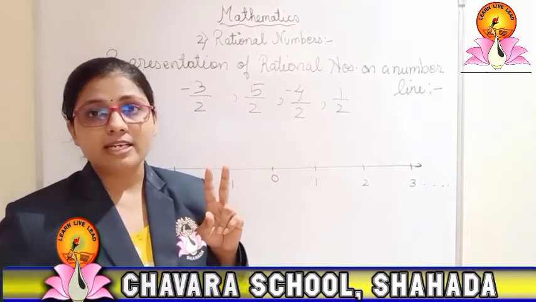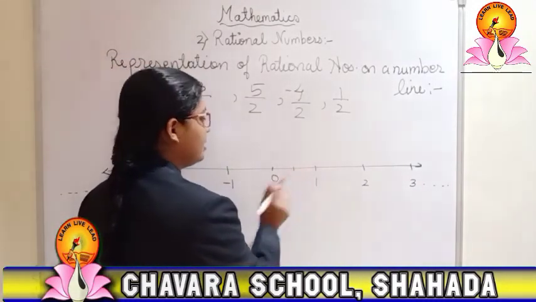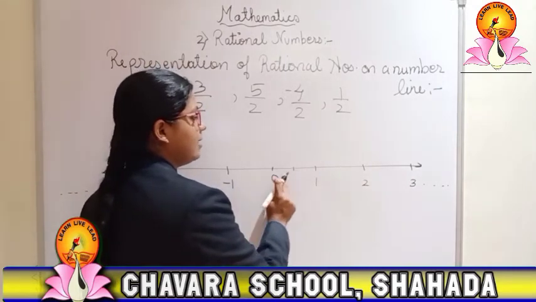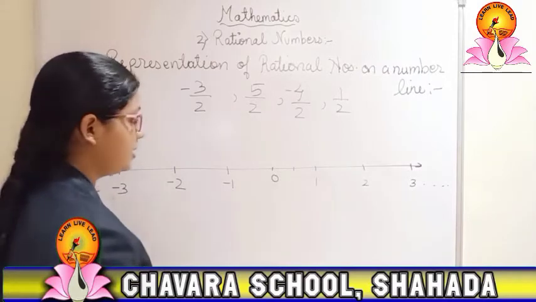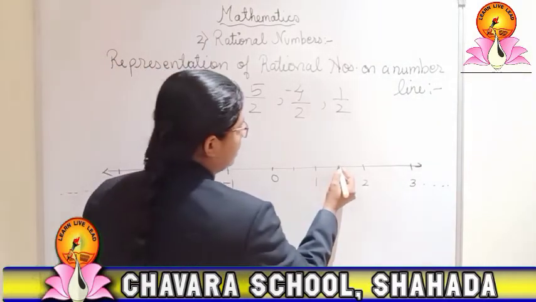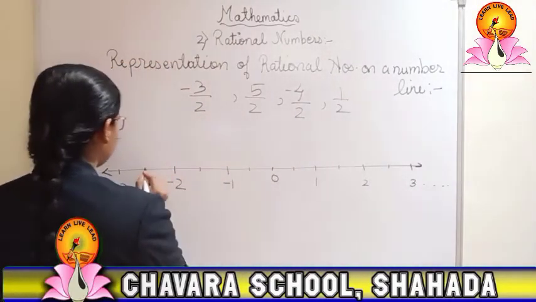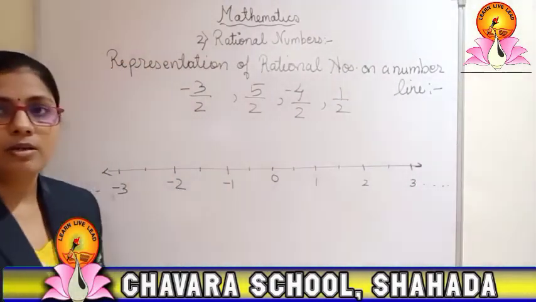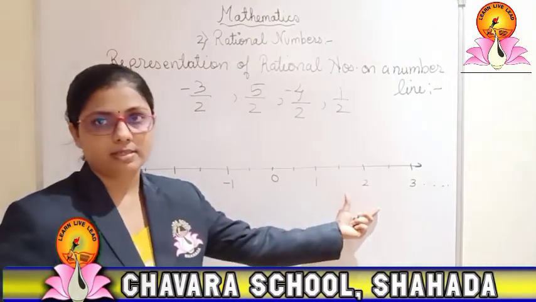So how will you divide? By simply putting one line here, and you can see they are divided into two parts, right? So now we will divide each part into two. Now I have divided each part into two equal parts.